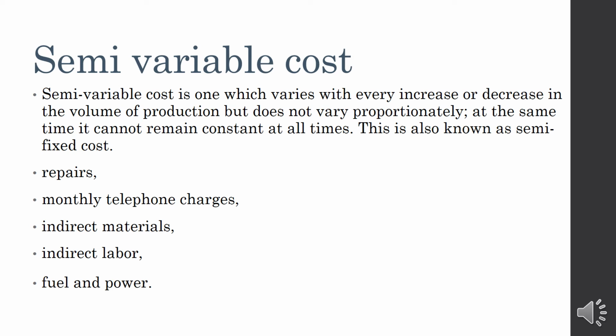Actually, some part of this cost is fixed, but it will vary along with the output. So we cannot say that it is fixed or it is variable. Sometimes it will be fixed and some part of it will vary. So that's why we consider that it is semi-variable. Example, the repairs. Sometimes, anytime the repair may happen. Sometimes repair may not happen. So the repair amount will vary based on that repair.